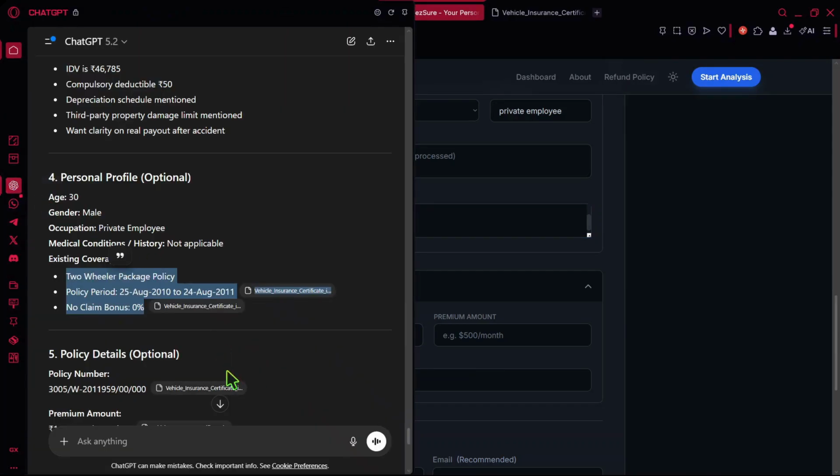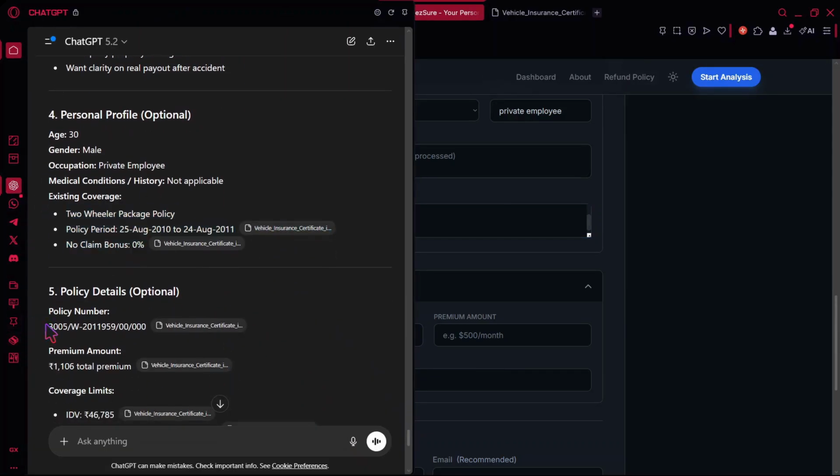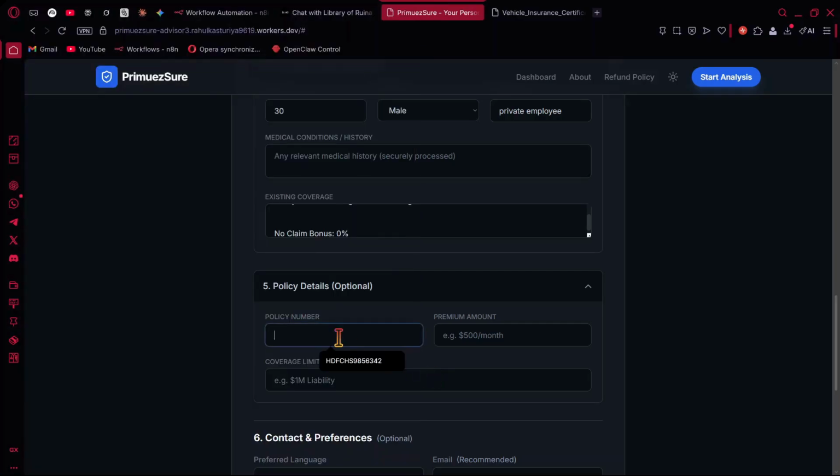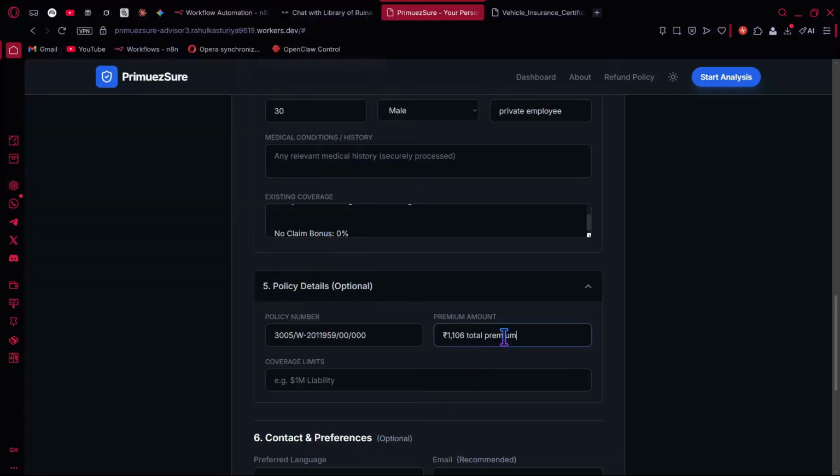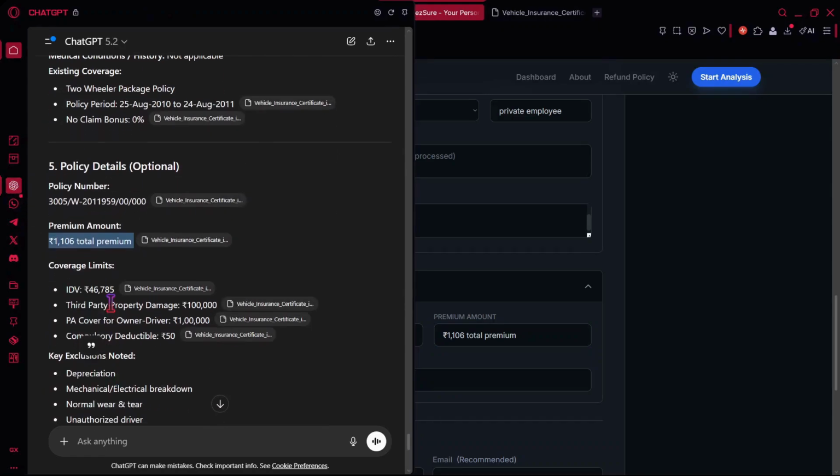Then do we have a policy number? Yeah, we have a policy number. Premium amount is this. Then we are going to use coverage limits.